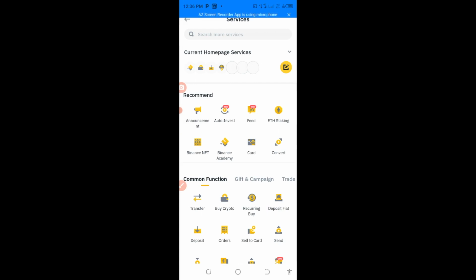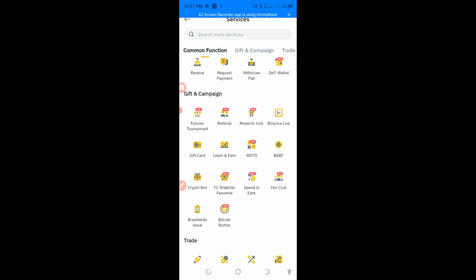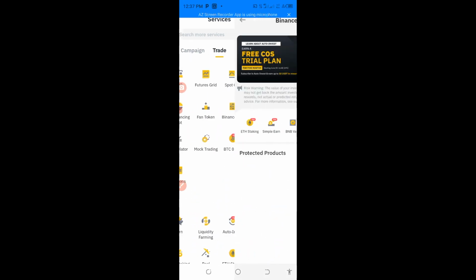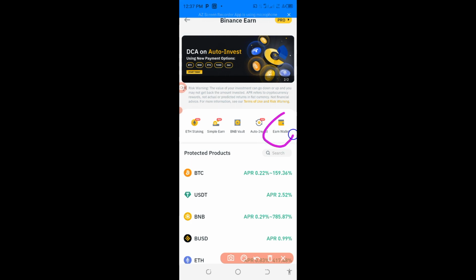The next thing to do is just scroll up again. By the time you scroll up, you come down to this Earn section. This is where you will be checking your interest and Earn wallet. Do you see that? So that is the Earn wallet. When you click this place, you will be seeing your interest every day.